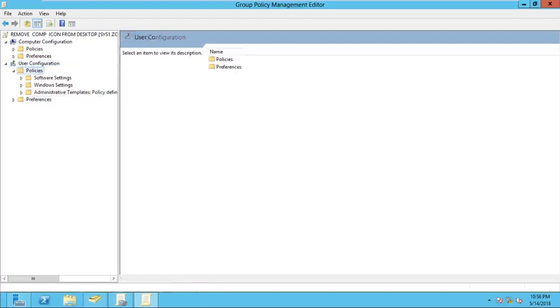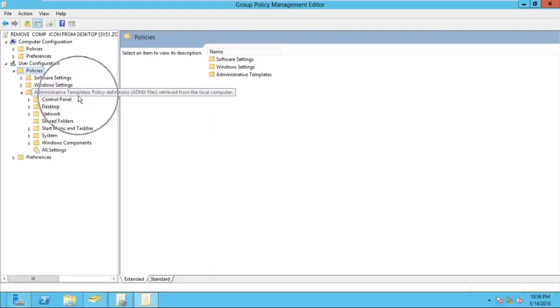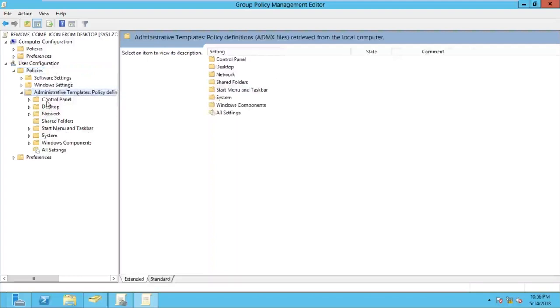and you can see in policies there are three options, but what's the last option? That is called administrative templates. So expand the administrative templates. Once you expand the administrative templates, you can see there are so many folders. These folders are called containers here.